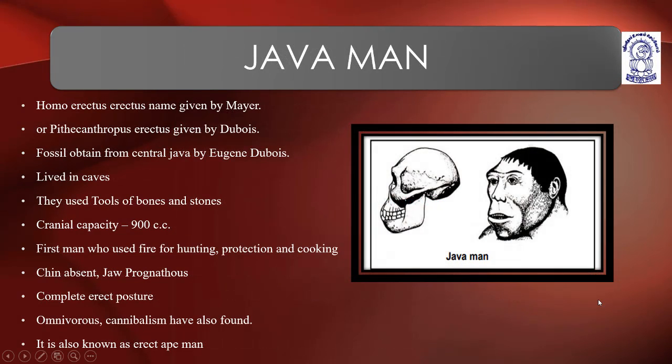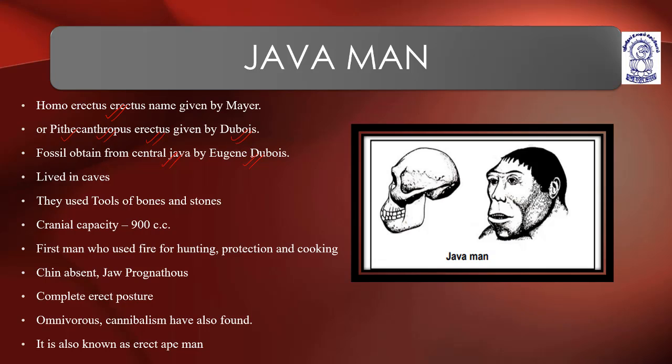Java men. Homo erectus erectus is the name given by Mayer, or Pithecanthropus erectus, given by Du Bois. Mayer proposed the term Homo erectus erectus. Du Bois proposed the term Pithecanthropus erectus. Fossils obtained from Central Java by Eugene Du Bois.